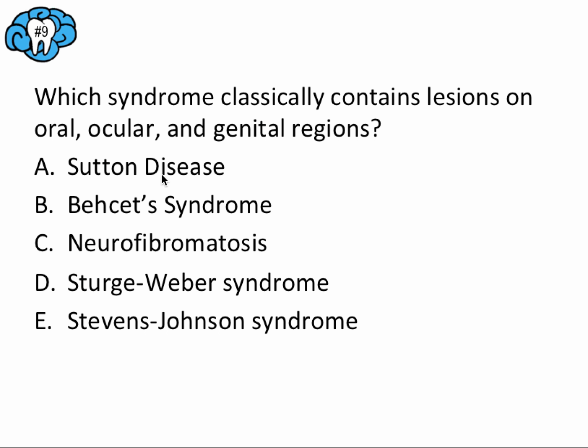So you may be tempted to select that answer, but the key for Behçet syndrome is, again, affecting this triad of classic regions. So if you remember that, then you will have selected the right answer, being B.